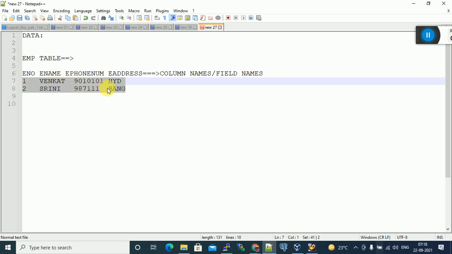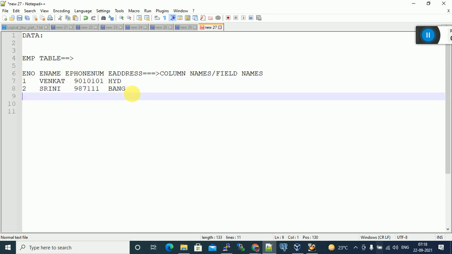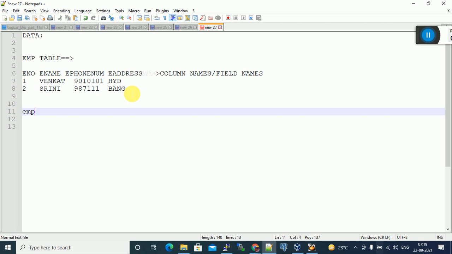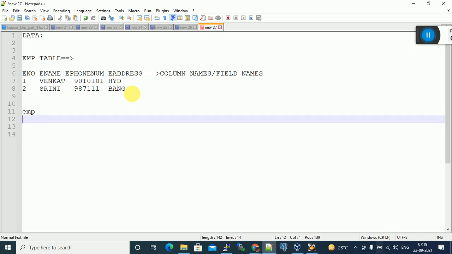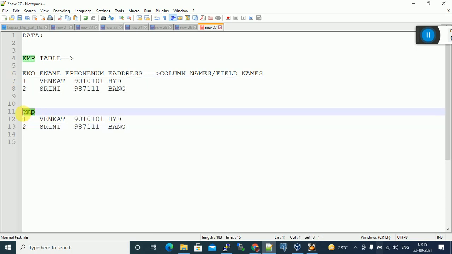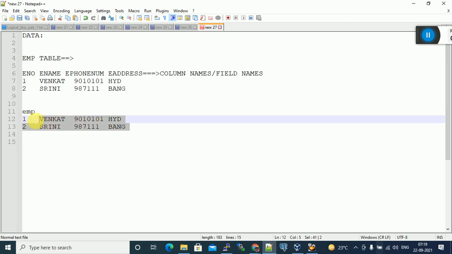in Linux in a file. Suppose this is the file. How to create a file? Suppose the file name is emp. Under emp we can store this data. You have to create a file to store this data. Data means this is the data.